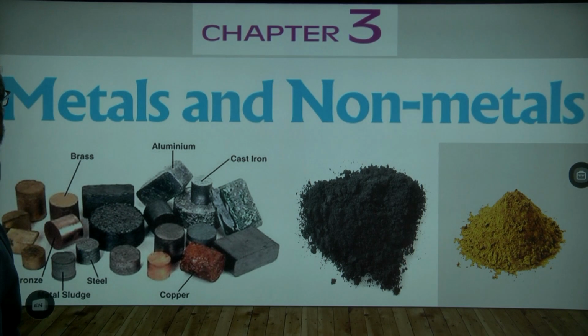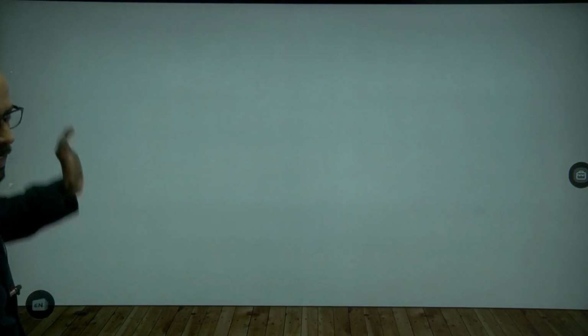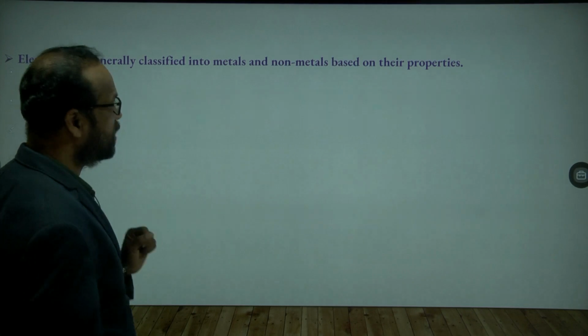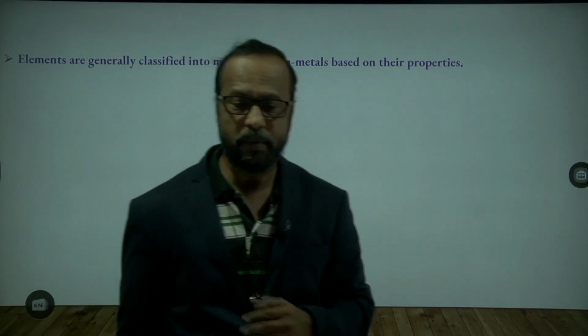As I said, in the periodic table we have 118 elements in total. Any matter you see around you is made up of these 118 elements only. These 118 elements are mainly classified into metals, non-metals and metalloids. But in this chapter we are going to discuss only the metals. So, metals and non-metals.